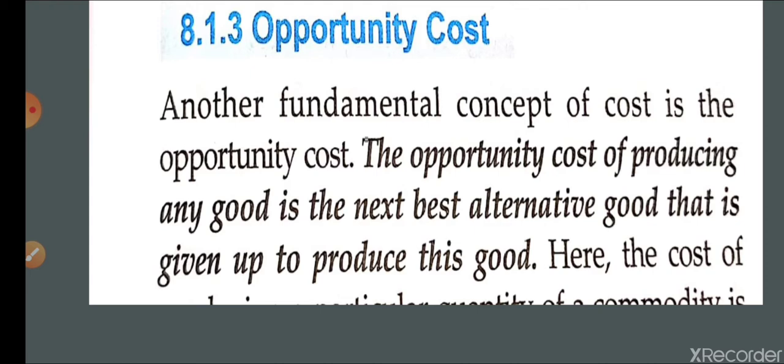Opportunity cost is different from accounting cost, since accounting cost is taken in the sense of explicit cost only. Opportunity cost is the sum total of explicit and implicit cost, not only explicit.